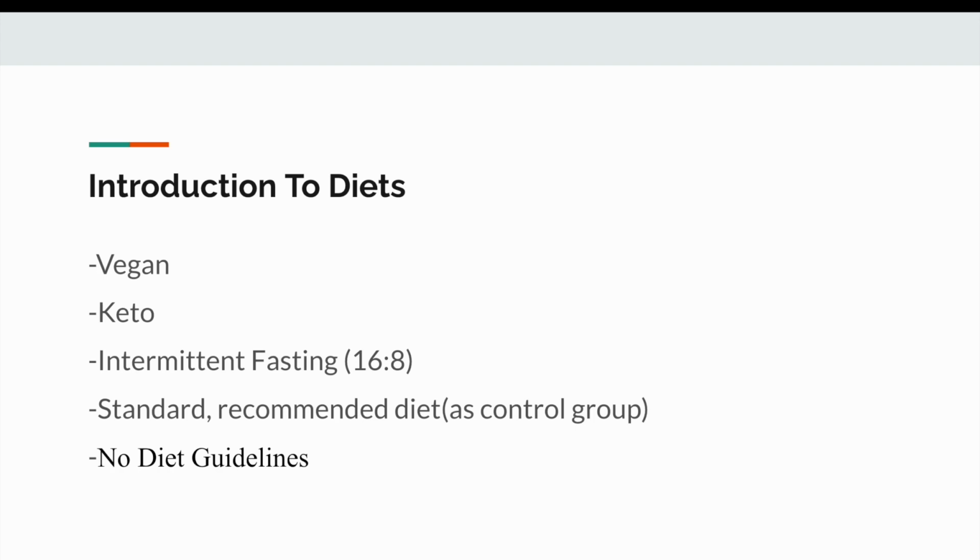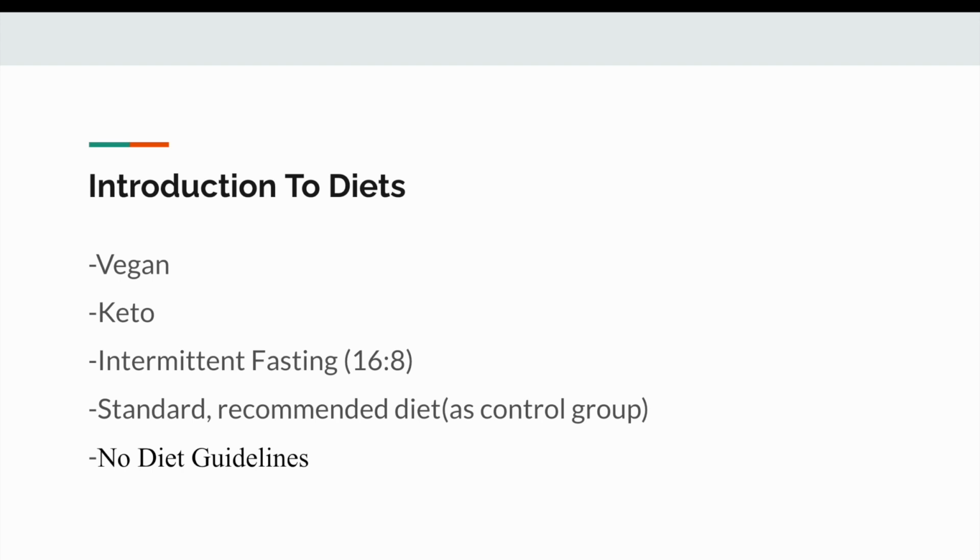To begin, it is critical to understand why diet rules are so important. We frequently hear about trendy diets such as vegan, keto, and intermittent fasting, but assessing their effects on health markers can be difficult owing to a variety of factors. Aside from the precise meals ingested, those factors include portion size, meal scheduling, and more. To guarantee meaningful research, our dietary guidelines try to reduce these confounding variables.